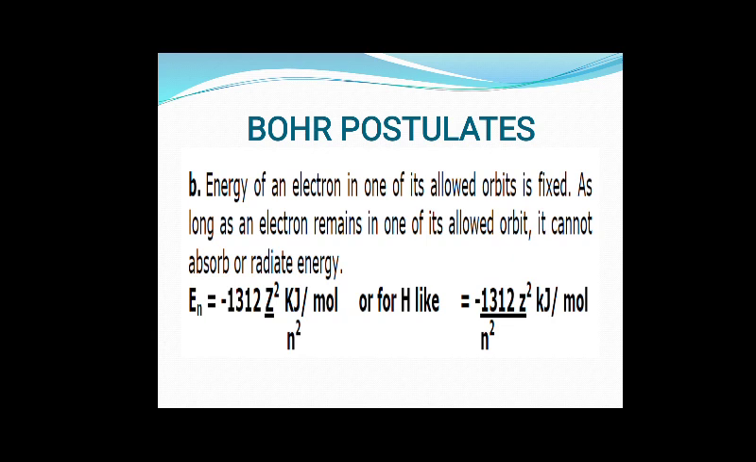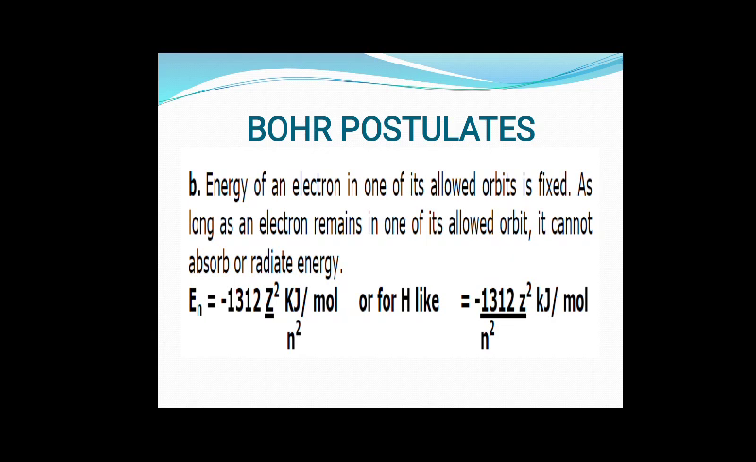Here is a second Bohr's postulate. He said that energy of an electron in one of its allowed orbit is always fixed. As long as the electron remains in one of its allowed orbit, it cannot absorb or radiate energy. So according to Bohr, energy of the revolving electron is fixed. That is En is equal to minus 1312 Z square by N square kilojoule per mole. So according to him, energy of the electron is not going to change. It will not decrease, it will not increase, it will remain this only, minus 1312 Z square by N square.